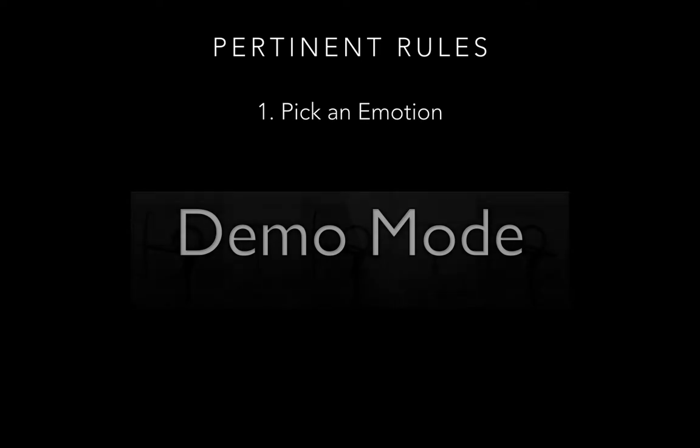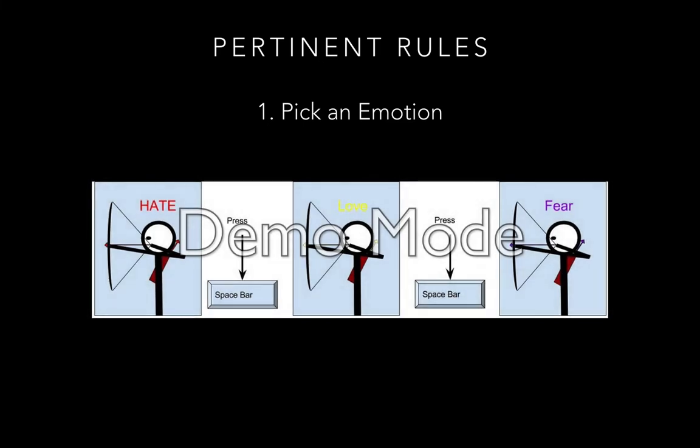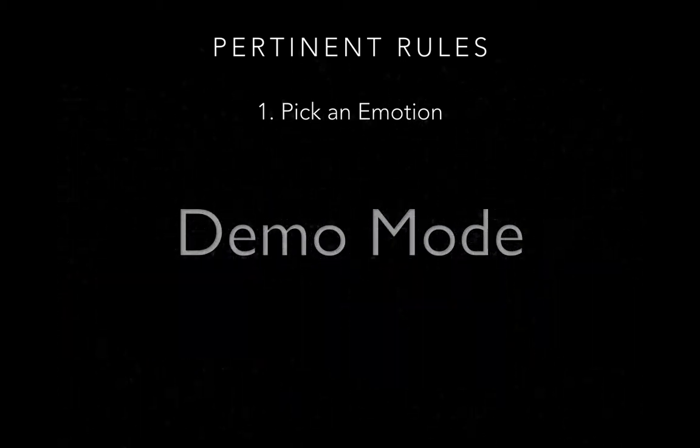1. To give a robot an emotion, you must first pick an emotion that you are going to give. Players will do this by pressing the spacebar so that they can cycle through emotions and pick the one that they want to use.